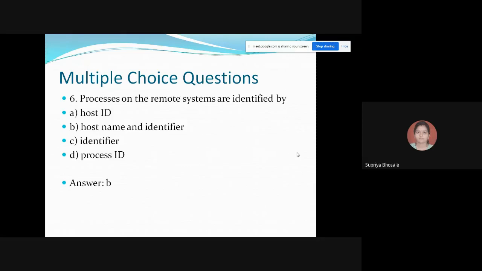Both hostname and the identifier are important. Remote system we are considering, right? So that's why option B is correct. You should be able to identify the hostname and the identifier.